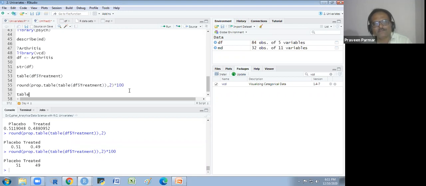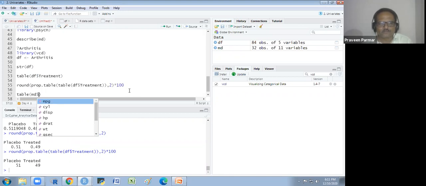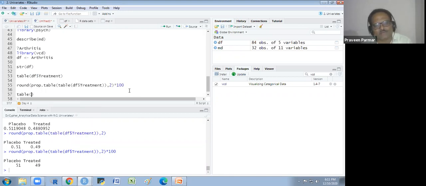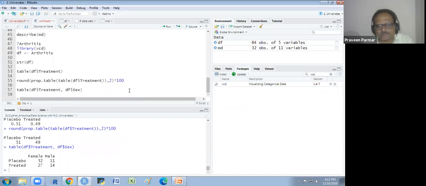I am taking a table again. And I am taking, sorry, MD I have taken. I have to take the DF treatment and DF dollar sex. The two categorical variables I have selected, gender and the treatment. The first variable will be shown on the row side and the second variable will be shown on the column side. So we'll see this first. So these are the values. These are the frequencies, sorry.